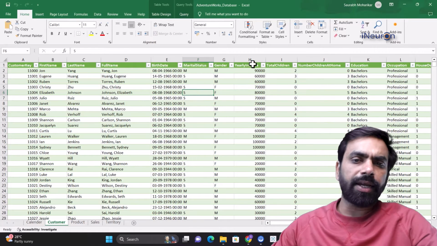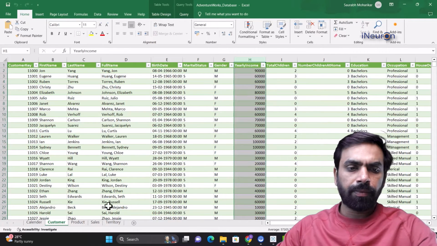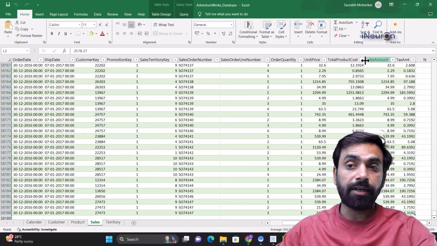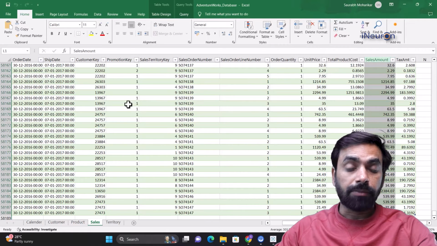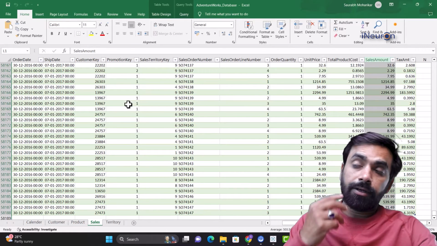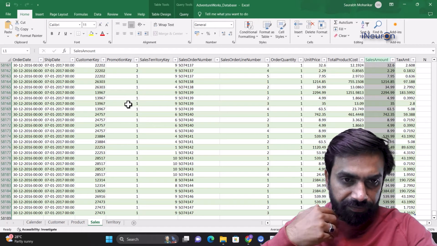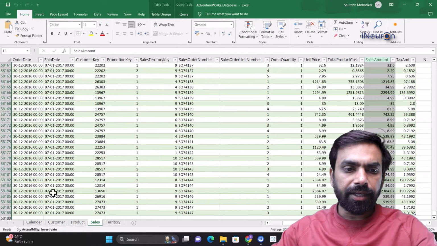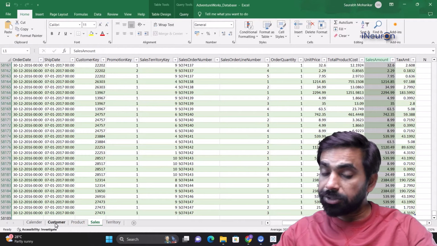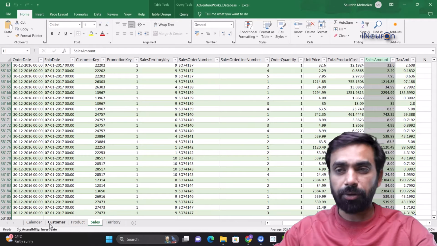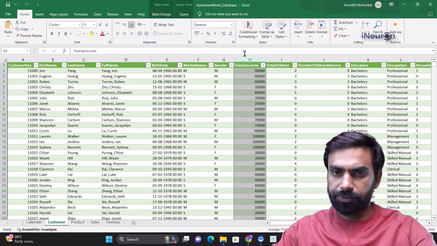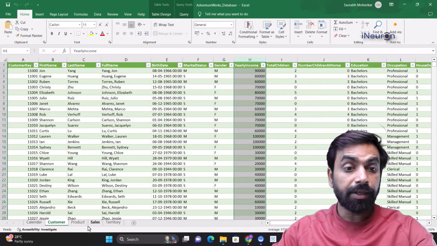Let's say I want to do analysis of yearly income with sales. How does sales amount change with the yearly income? Presumably, people with higher income levels might be going for a higher average sales amount, isn't it? So in order to establish that thought process, I need to do some analysis between these two variables, which are the yearly income of the customer and the sales amount.